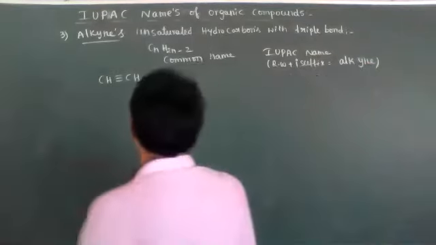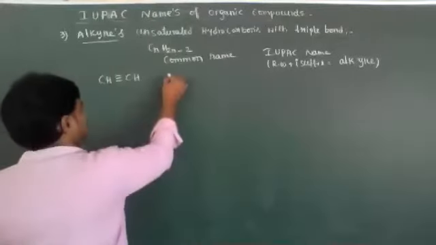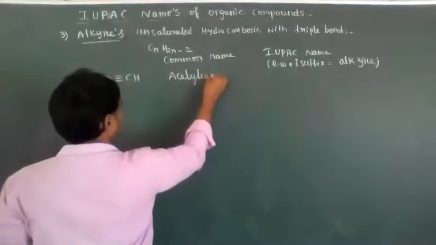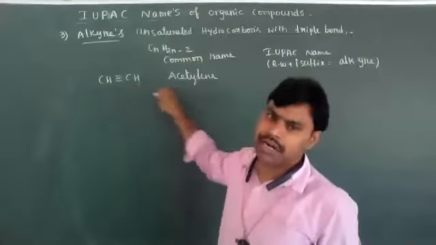Now its common name: CH triple bond CH is acetylene. Acetylene means C2H2.